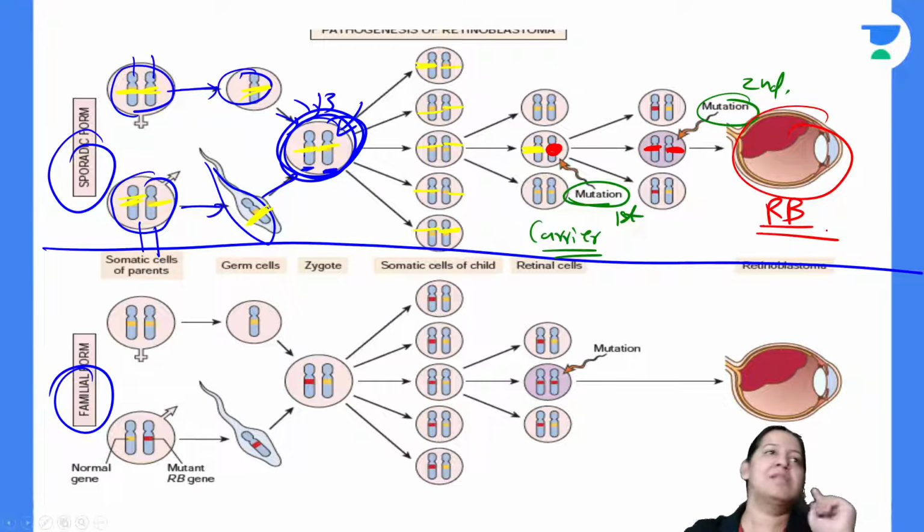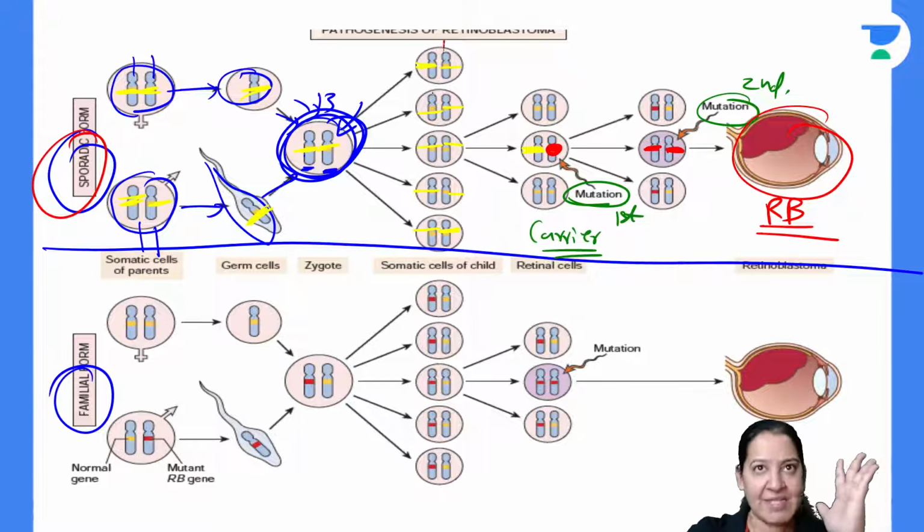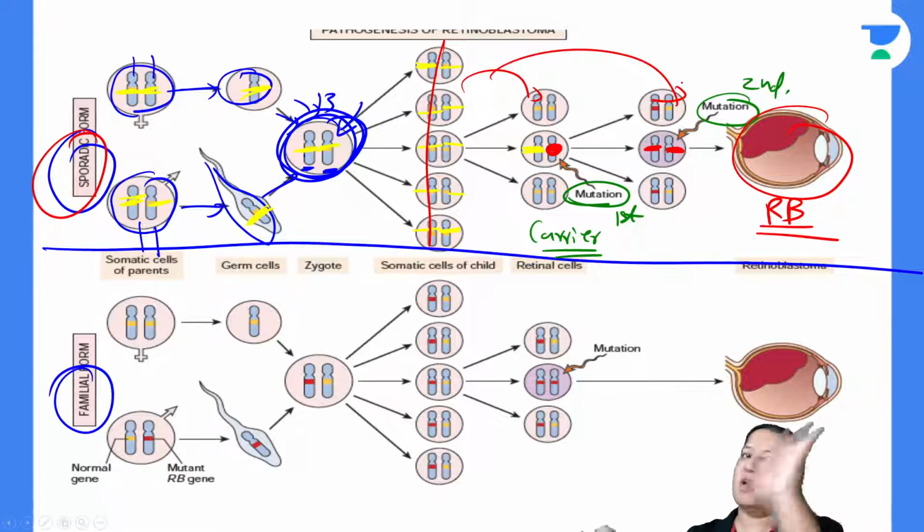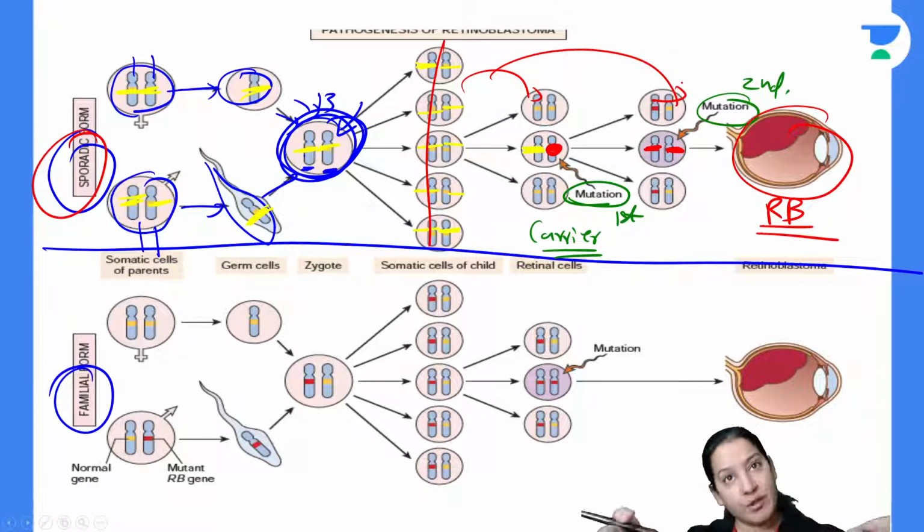So here, this is the sporadic form. Both the hits are after birth. The first hit, the second hit. Both the mutations are after birth, that is known as sporadic. Give me a thumbs up, that is the sporadic one. Now come to the familial form.